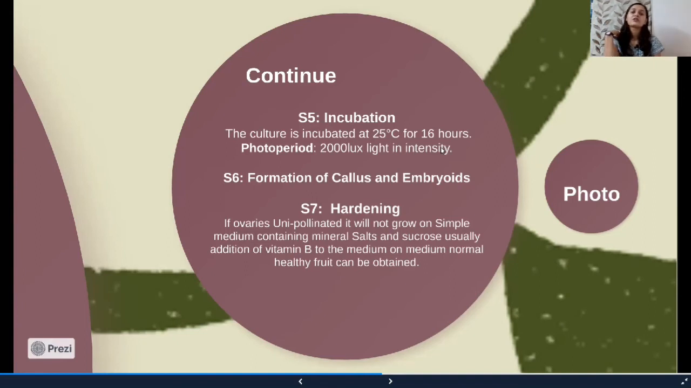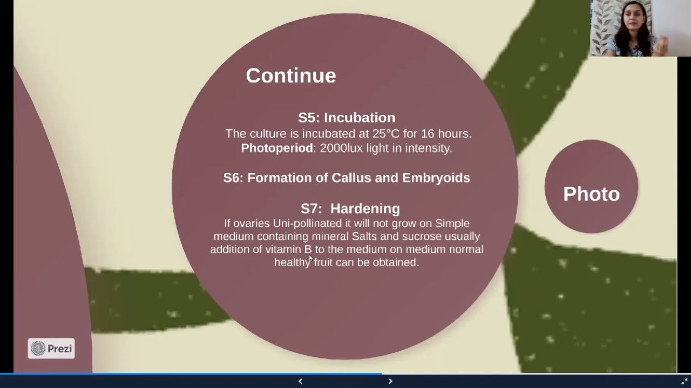Step 6, which is formation of callus and embryos. After incubation, callus is formed, and then finally the embryos and proembryos are formed. Hardening: after the plantlets are developed, they are taken into the greenhouse or the field. There is an important note that if ovaries are unpollinated, they will not grow on simple media. So it needs a special type of media.